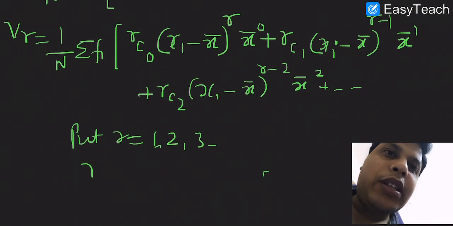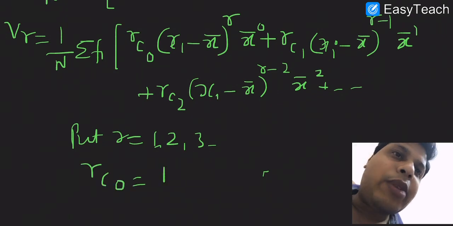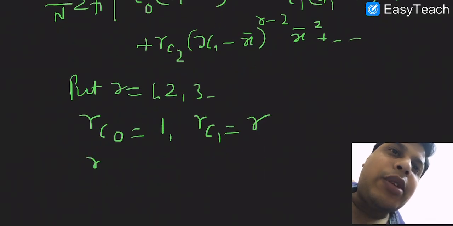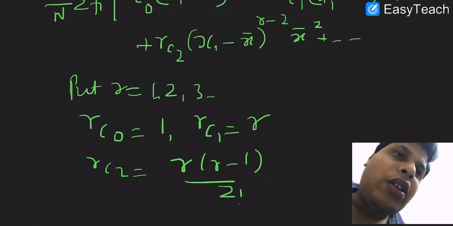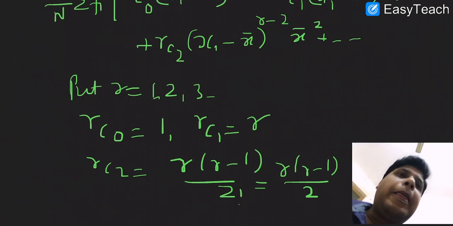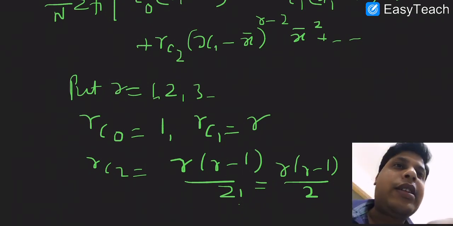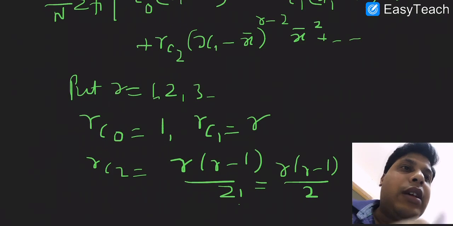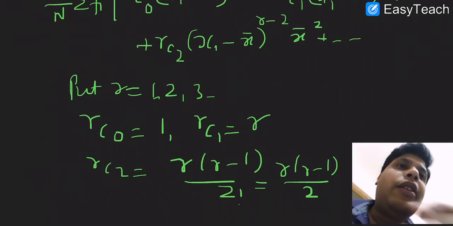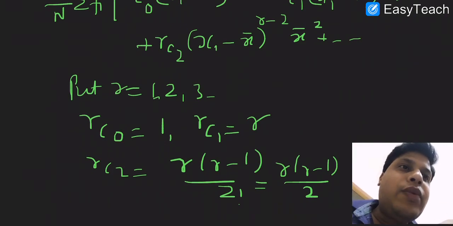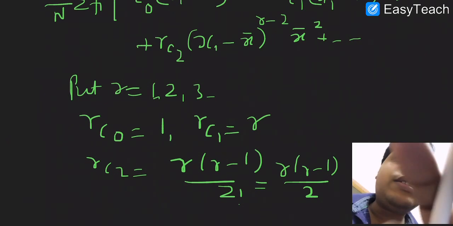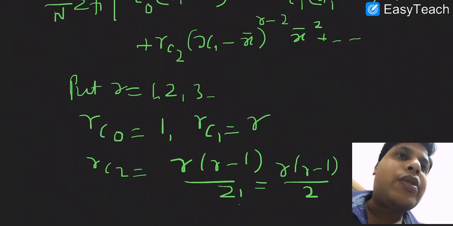One question you might be having is why we are not putting the values in the whole of the equation. That is because we are not interested in the values which have a negative power of r. If I put r equals to 1 here, or r equals to 4, we will get a negative power, so we are not interested in that. That's why we stop at the point where the power of r will be positive or equal to 0. This thing you must keep in your mind.